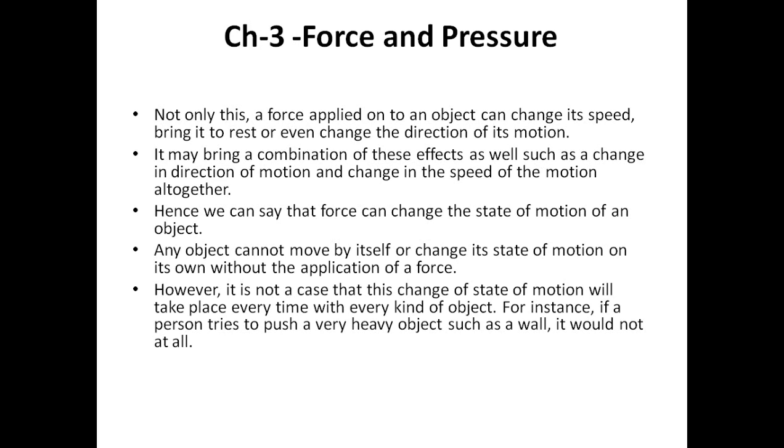However, it is not the case that this change of state of motion will take place every time with every kind of object.